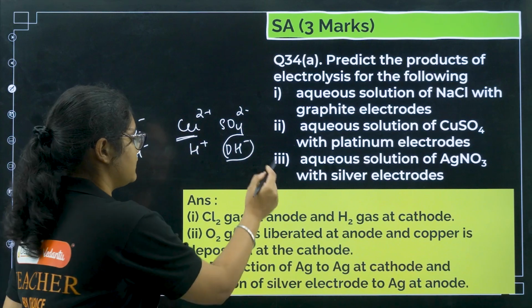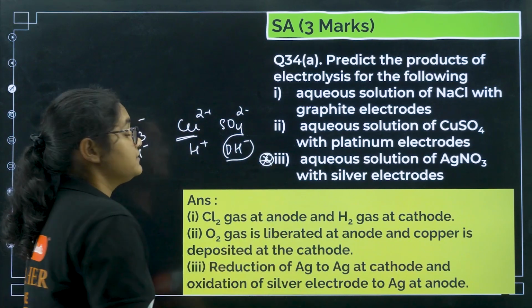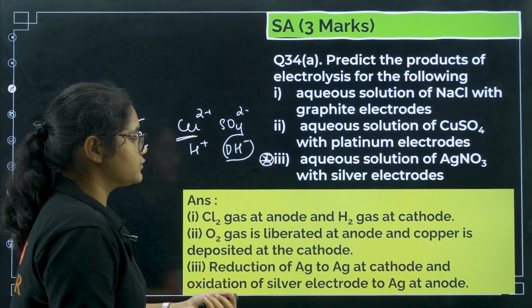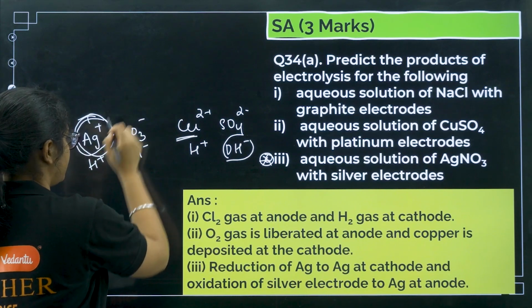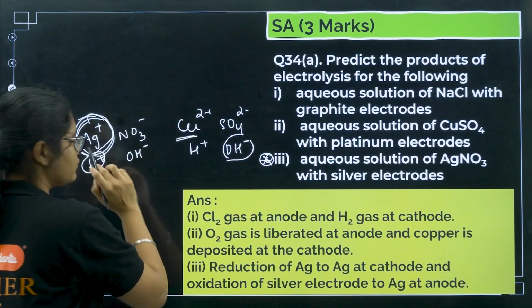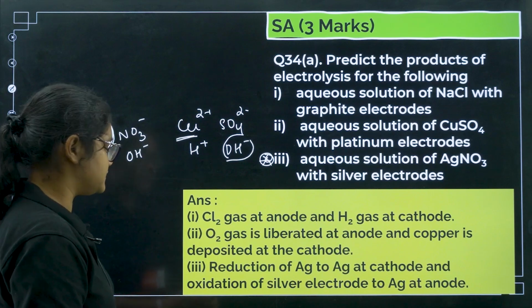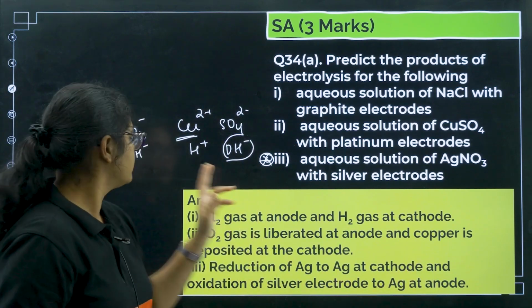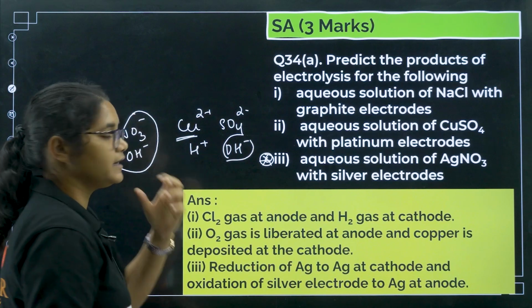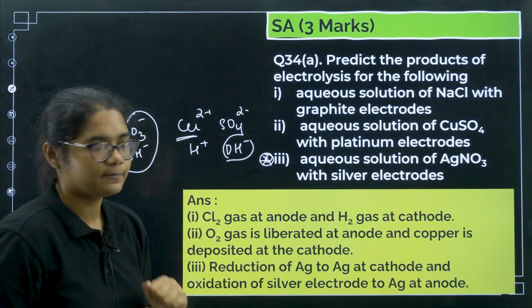Okay, so this is very, very important. Please remember these values, these answers. Because there is a silver electrode, H+ will not undergo reduction here at the cathode; Ag+ will. And at the anode, the silver electrode itself will undergo oxidation to Ag+.